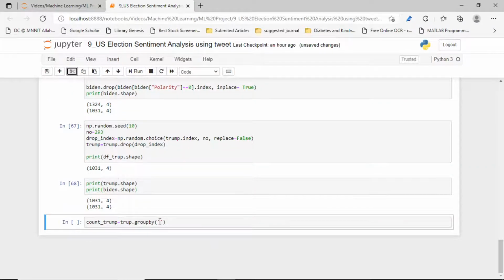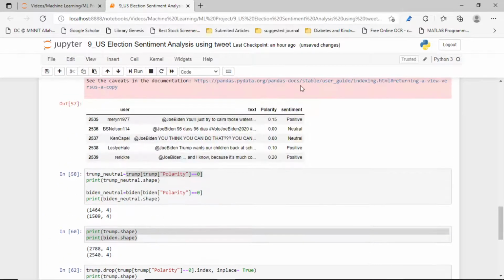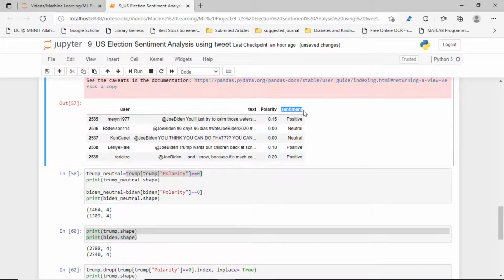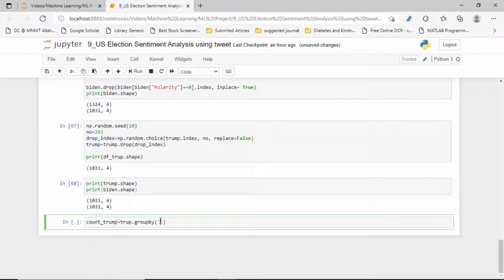Now we want to group by based on our sentiment. After sentiment, we want to count that one.